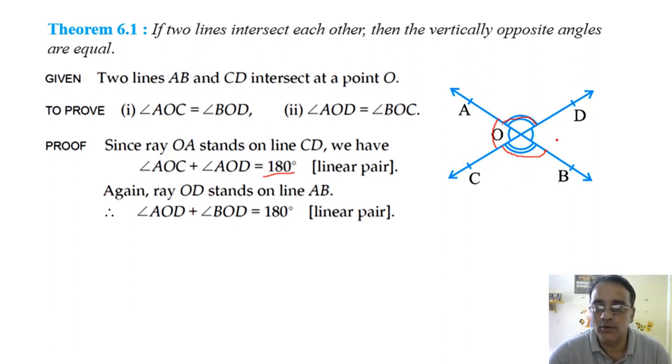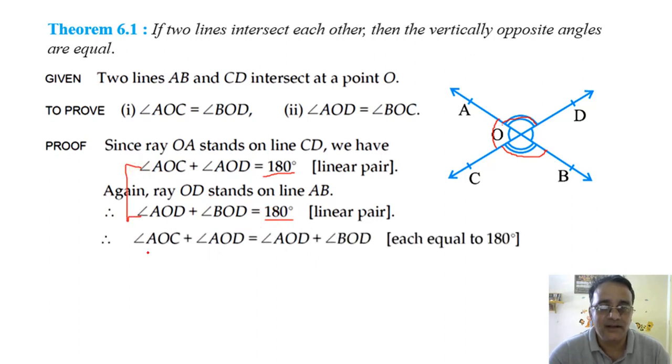Similarly, OD stands on line AB, we can take these two also or these two, anyone we can take. So angle AOD plus angle BOD is equal to 180 degrees, and from these two we conclude that angle AOC plus angle AOD is equal to angle AOD plus angle BOD. These two are the same angle, so we can eliminate them. So this will imply angle AOC is equal to angle BOD. This is the first proof.